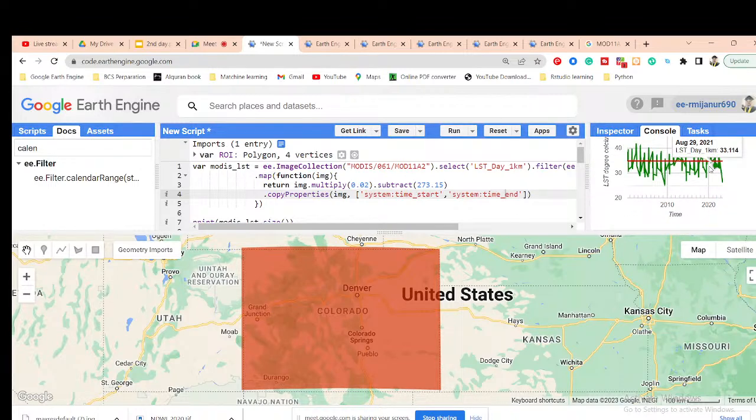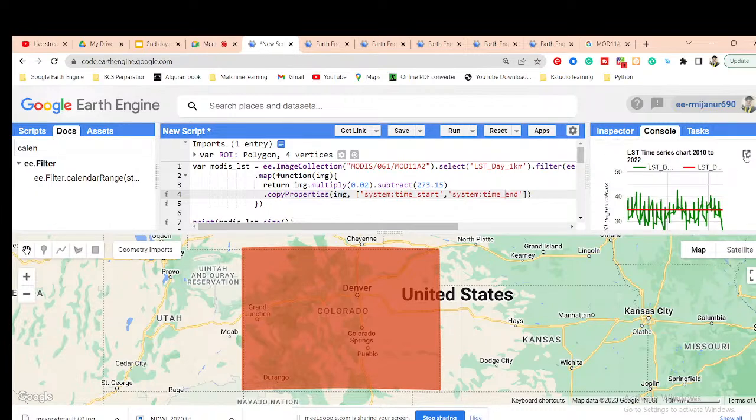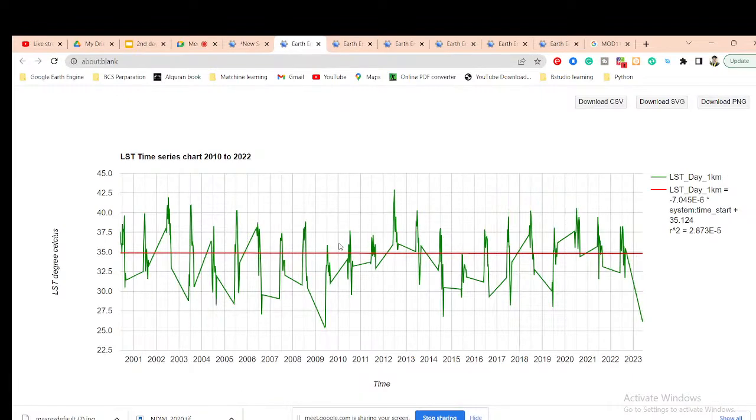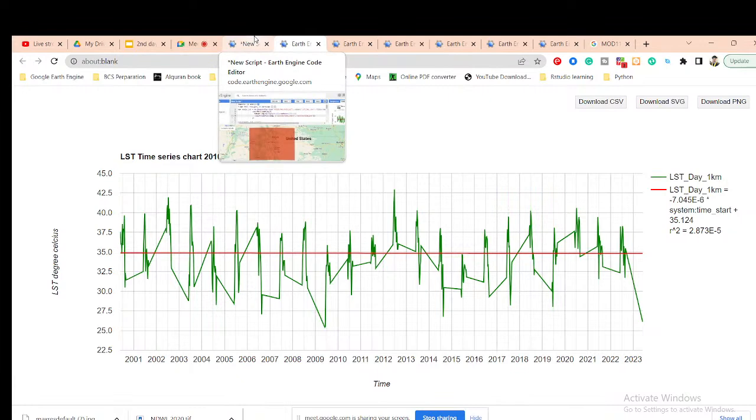Okay. We get the result that looks like that. I think there is not much change between this time. It's almost a straight line. But we haven't given the date range here, right? So it's for the entire data.